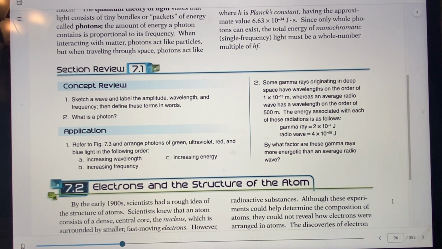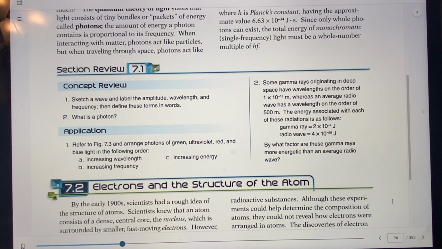Basically what you're going to do is show a wavelength and sketch it, with the amplitude being the height of the wave, one half the height between a crest and a trough, and the wavelength being between one crest and the next crest. The frequency is how many of these waves pass by a certain point in a certain amount of time, and hertz is how many waves pass through in 1 second.